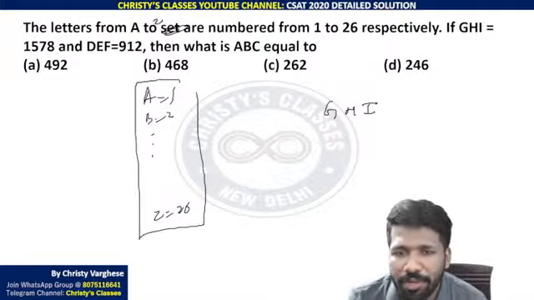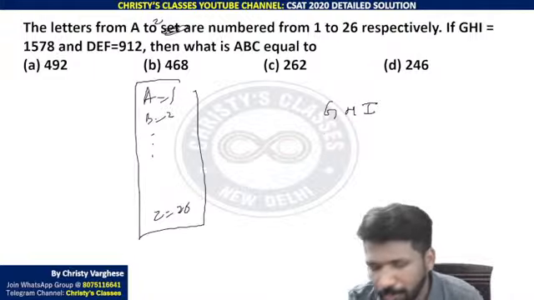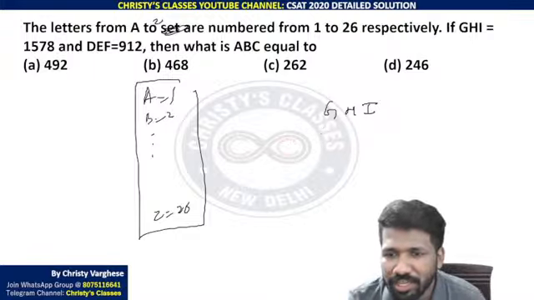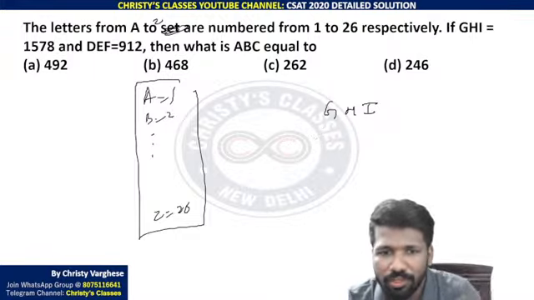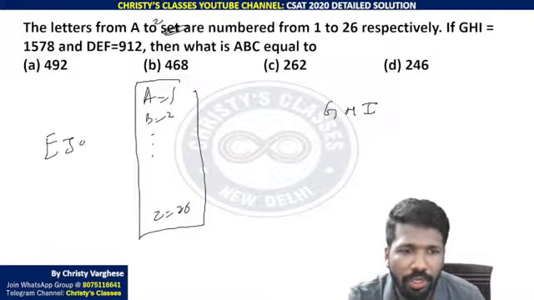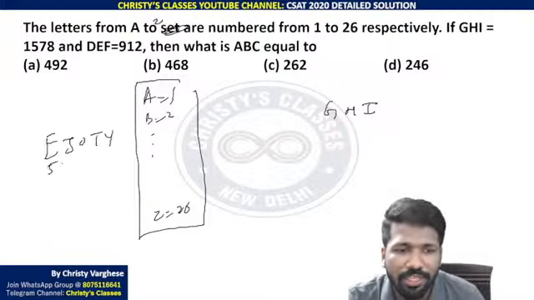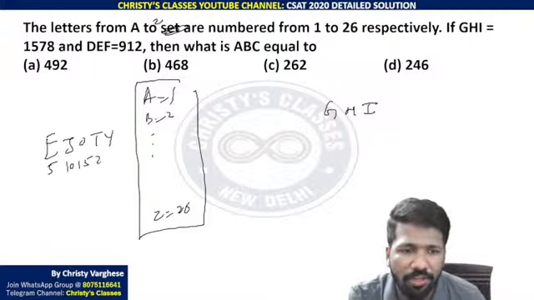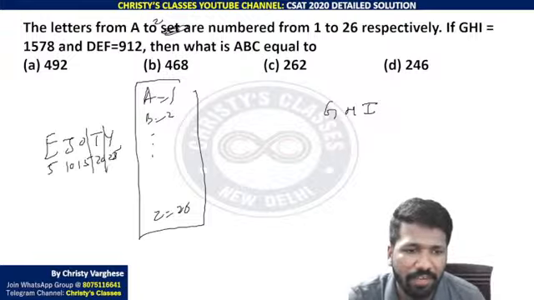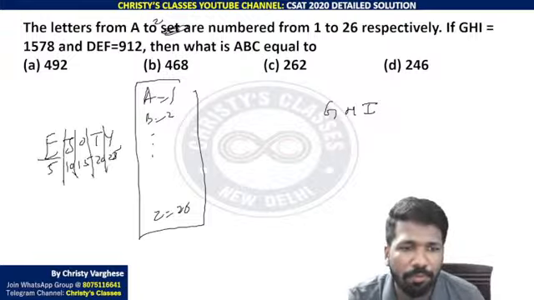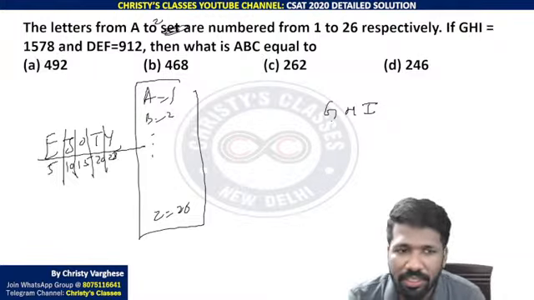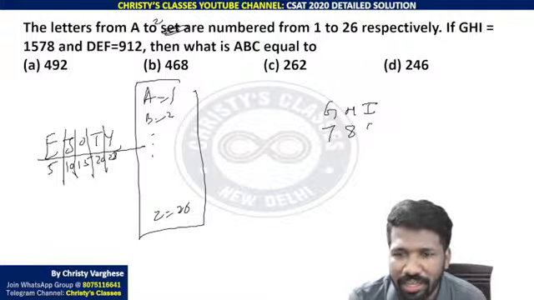According to this alphabetic order, G will be in which position? A, B, C, D, E, F, G. In the first class in the series, I have shown the IJOTI code. IJOTI code will help you to identify that. IJOTI code means 5th, 10th, 15th, 20th and 25th letter in the English alphabet. That will help you to realize other letters' positions fast. E, F, G. So that is the 7th letter. G, H, 8th letter, and I, 9th letter.